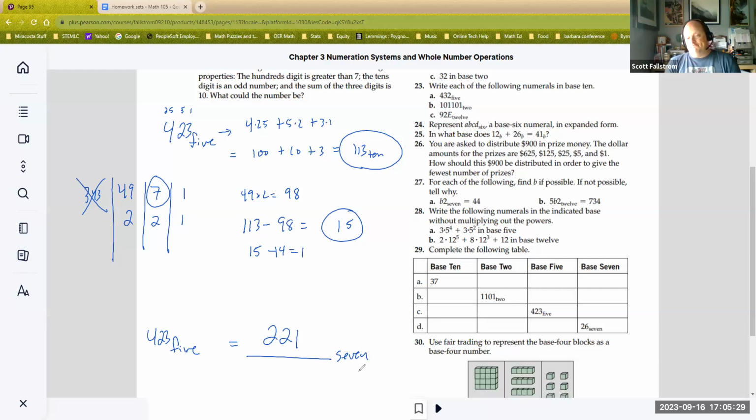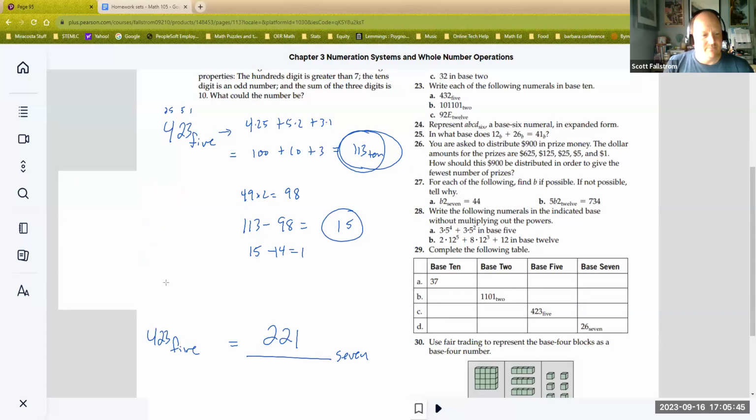That's how we do it. If you wanted to turn this into base 2, you could absolutely turn the number, what is it, 113 into base 2. You just have to do base 2 instead. So base 2 is not going to be 1s, 7s, and so forth. It's going to be 1s. If you remember what I did with my fingers, I have 1s, then I have 2s, then I have 4s, then I have 8s, then I have 16, then I have 32, then I have 64. I'm going to keep going until I get past this number, which is 128. Okay, so my 128s are out, so don't need those. But 64s, I have a 64 there.